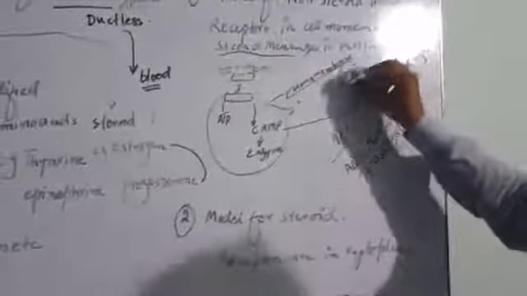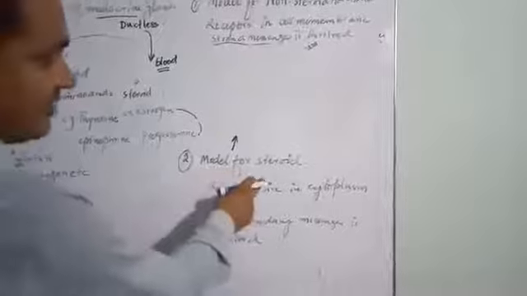In the model for the steroid hormone, receptors are in the cytoplasm. It means there are no receptors on the plasma membrane. What happens in this second model of the mode of action of hormones?